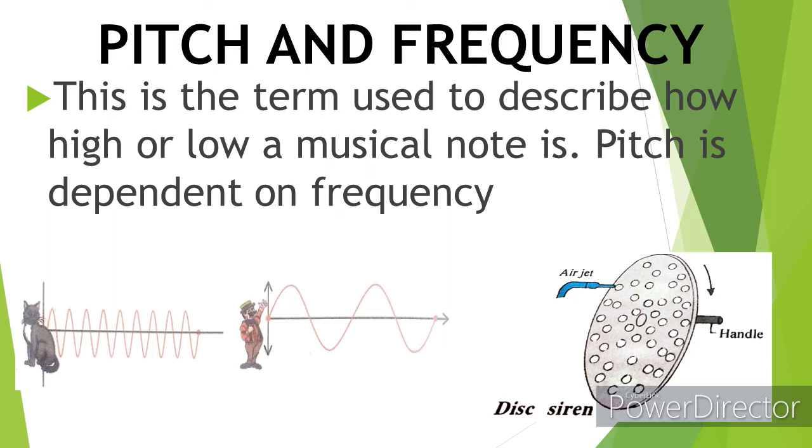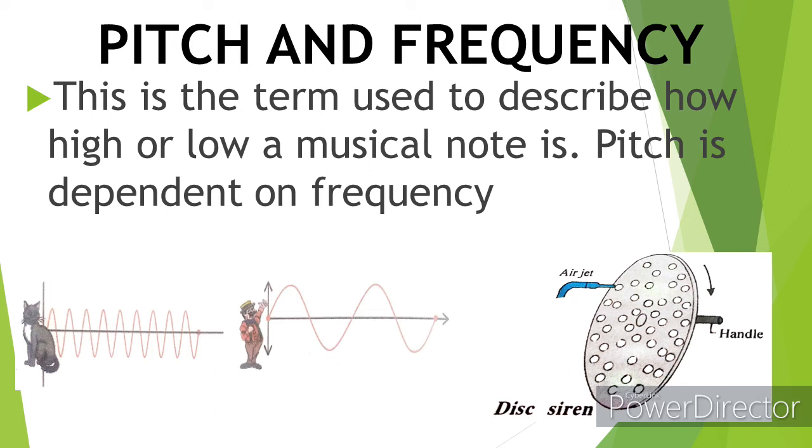Now look at the drawing there. The cat and a man: the frequency of vibration of their sound is different. The frequency of vibration of the sound produced by the cat is higher compared to the frequency of vibration of the sound produced by the man.